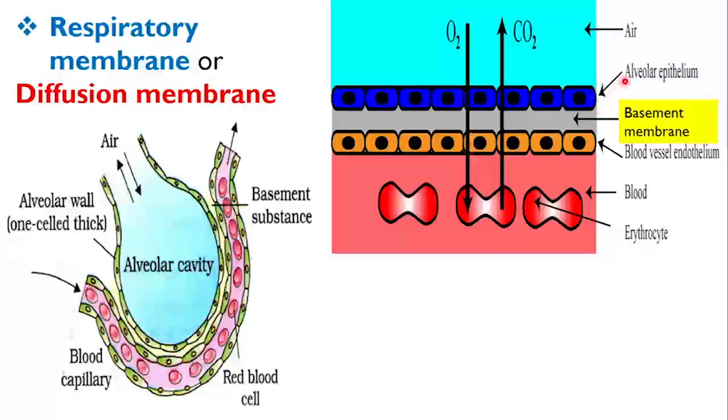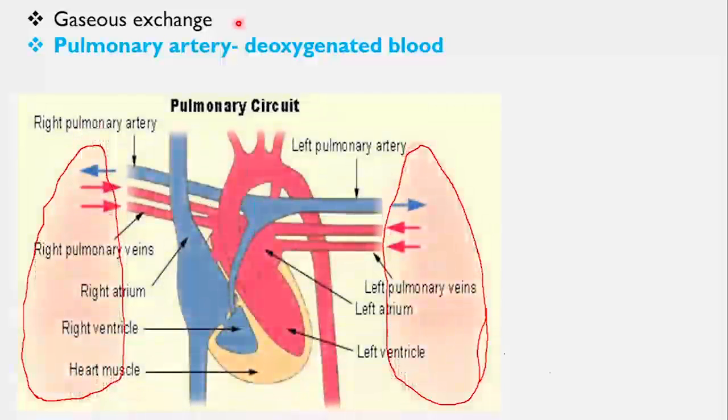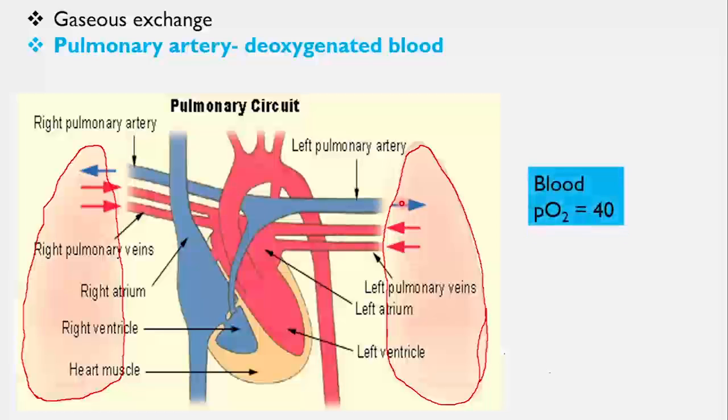One is the alveolar epithelium, the middle one is the basement membrane, and the next one is the endothelium of blood capillaries. So this is the respiratory membrane through which the respiratory gases must pass for diffusion. Now let's understand how this gaseous exchange takes place at the 2 levels. It is the pulmonary artery that brings deoxygenated blood to the lungs. Deoxygenated blood has little oxygen, as it is coming from the tissues, where most of the oxygen is utilized.